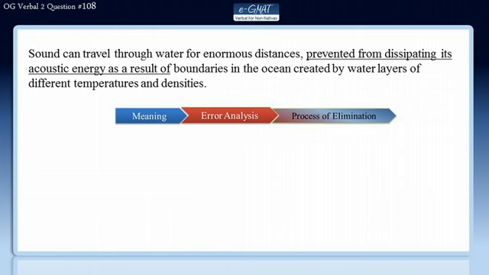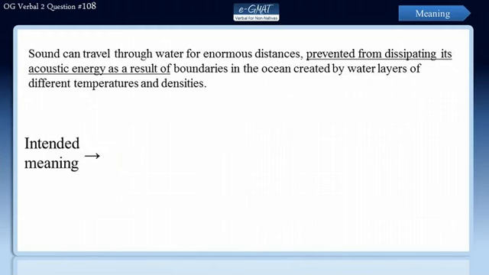So let's begin. Sound can travel through water for enormous distances, prevented from dissipating its acoustic energy as a result of boundaries in the ocean created by water layers of different temperatures and densities. Well, the way this sentence has been written, the intended logical meaning of the sentence is not communicated well at all. So let us first infer the intended meaning of the sentence.